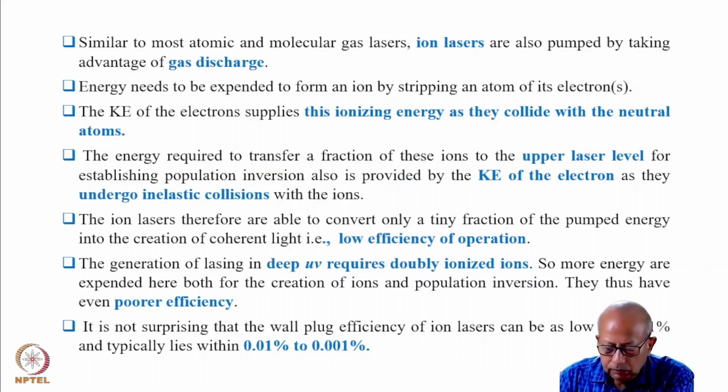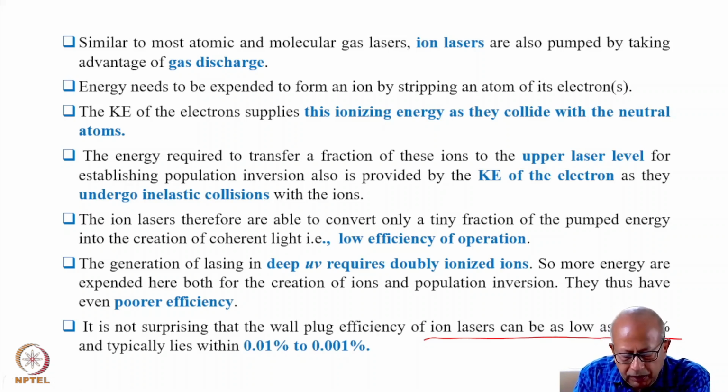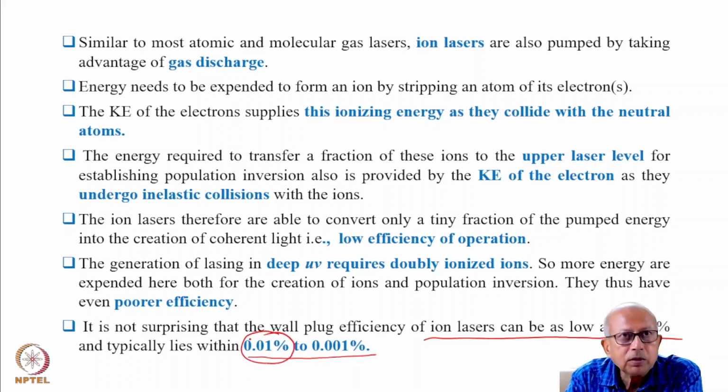Let us assume that such a laser operates at 0.01%.